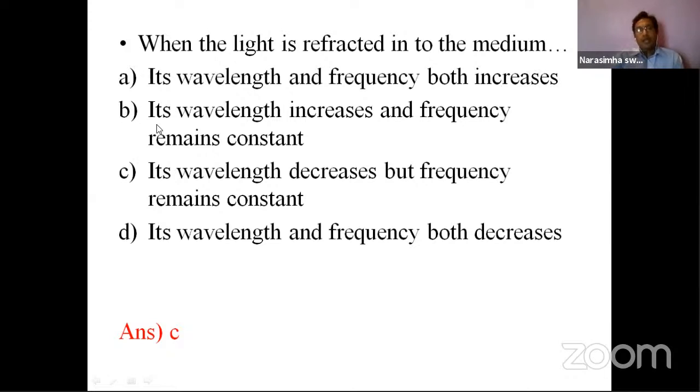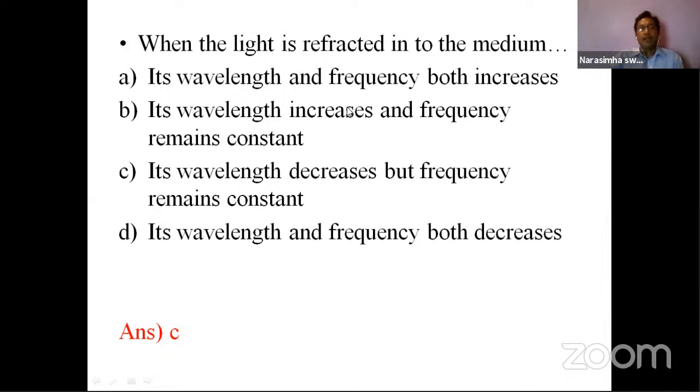Now moving to the second option: the wavelength increases and the frequency remains constant. See, for example, red color enters the other medium. It is not compulsory that while it is refracting, it stays at the same wavelength.